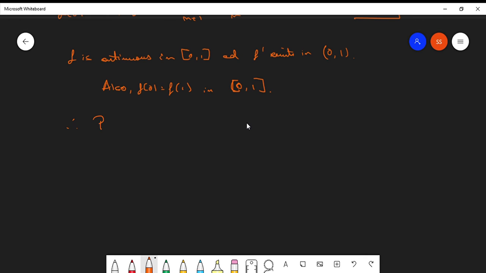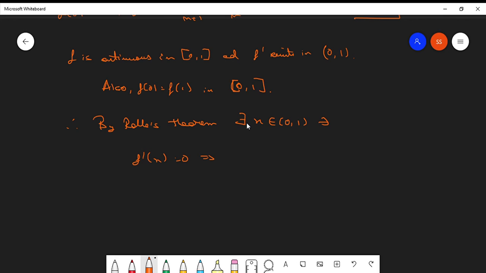Therefore, by Rolle's theorem, there exists some x in the open interval 0 comma 1 such that f dash of x is equal to 0. So what is this f dash of x?